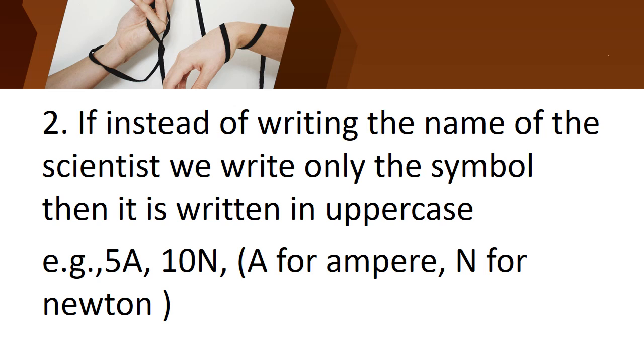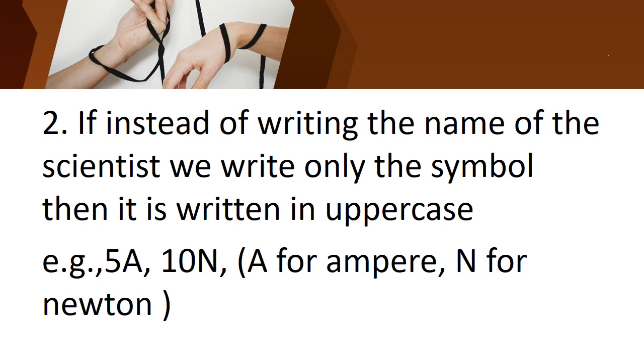In the first point, what we have learnt is that these are the names of scientists that become the units, so we should use only lowercase letters to write those units. But in the second point, we should write the symbol in capital, that is uppercase alphabet.